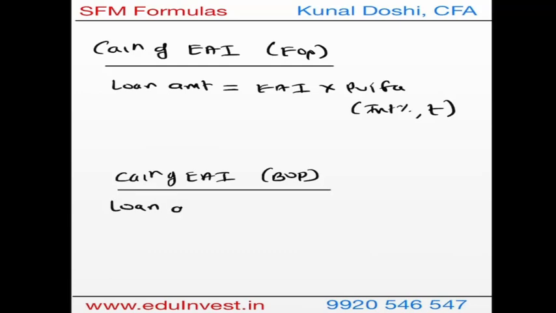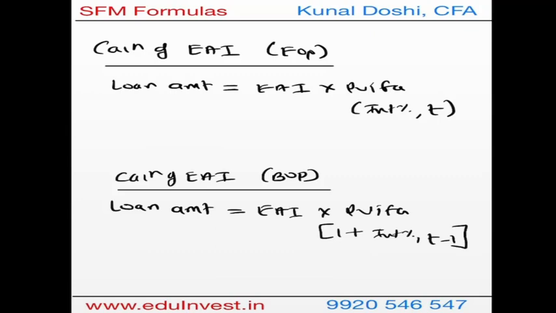Similarly, if the amount is paid upfront, it is equated annual installment times the PVIFA, but now it will be 1 plus interest percentage for t minus 1 duration. That will be the minor change if it is at the beginning of the period compared to the end of the period. So these are the important formulas when it comes to leasing.